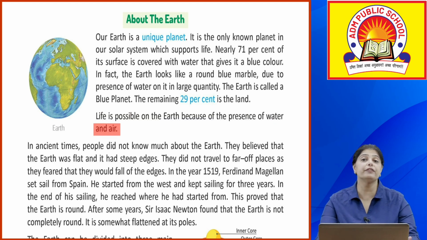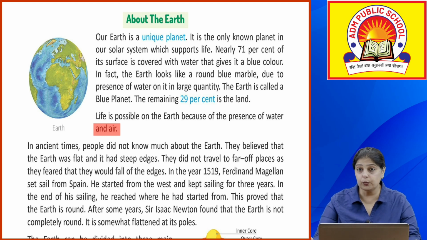So children, it's a very unique planet. जैसे कि मैंने आपसे सबसे कहा, because यहाँ पे life is possible. क्यों? For survival, what do we require? We require water, we require air. Without air, without water, we will not be able to survive. Okay, so these are the basic necessities. Food आ गया, air आ गया, water आ गया.